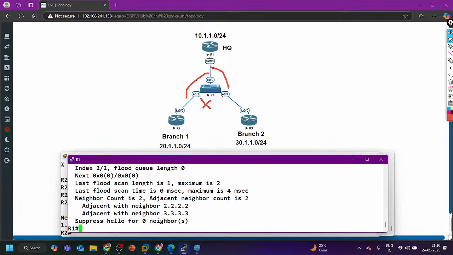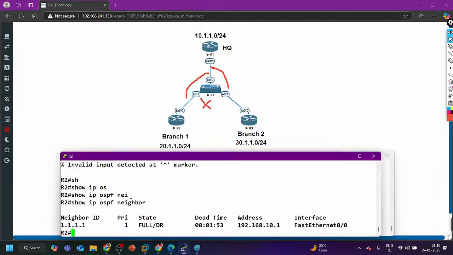Because there is too much information today, that's why it's confusing. Static neighborship, DR, BDR, mixing up much information. I was also thinking only about static neighbors. So it is very hectic to remember. Dynamic neighborship is not there, but DR will be there.